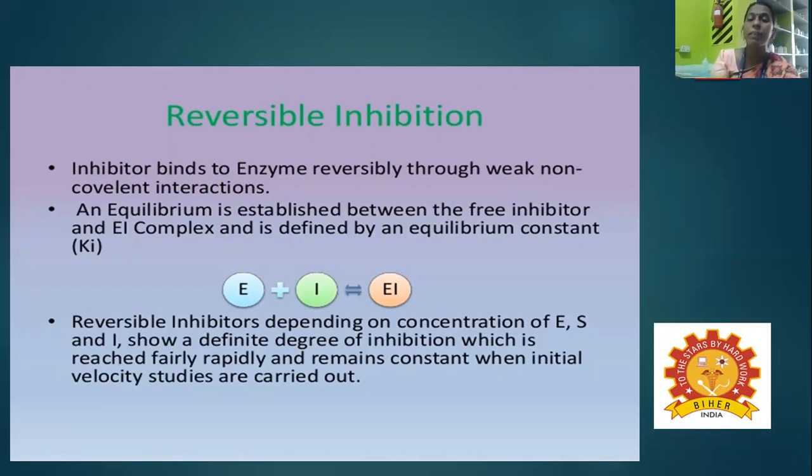Depending on the concentration of enzyme, substrate and inhibitor, reversible inhibitors show a degree of inhibition which is reached fairly rapidly and remains constant when initial velocity studies are carried out.